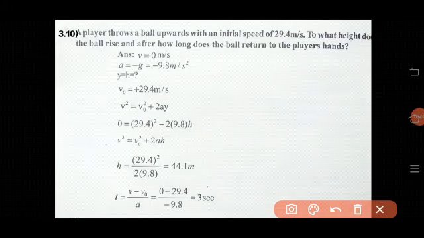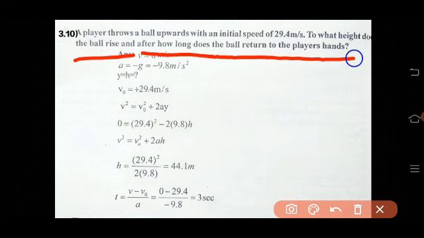Question number 3.10. A player throws a ball upward with the initial speed 29.4 meter per second. To what height does the ball rise? And after how long does the ball return to the player's hand?